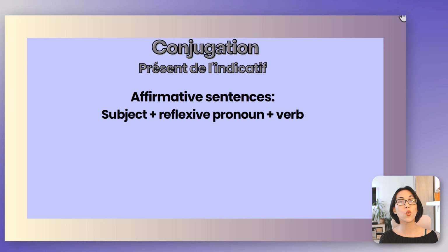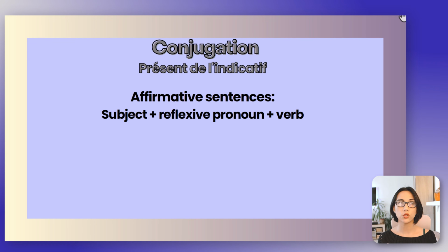Donc, comment est-ce qu'on conjugue les verbes pronominaux? How do we conjugate reflexive verbs in the present tense? For affirmative sentences, you have the subject, so je, tu, il, nous, vous, ils, or simply Eden, Marie, le chat, la chaise, so it has to be the subject, plus the reflexive pronoun, me, te, se, nous, vous, se, and then the conjugated verb.